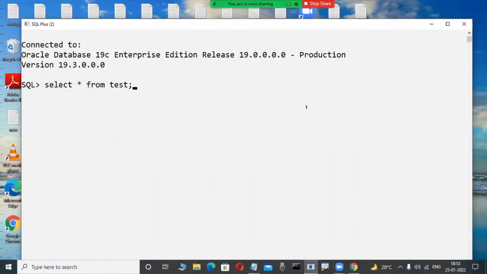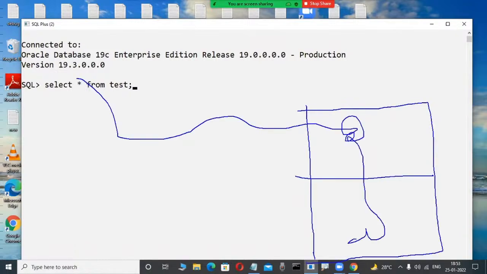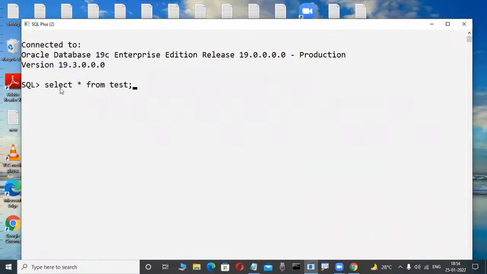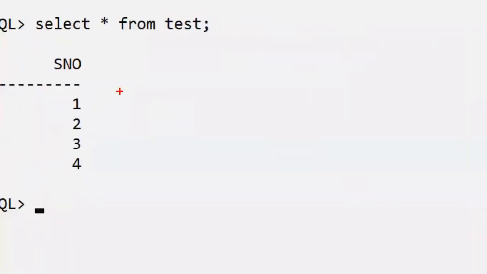Once I give that, automatically this client tool first checks whether the requested table is available in memory. If it is not available in memory, it is in the hard disk only, so from the hard disk the table is copied to memory, and then only it will be written into the client tool. Observe here, yes, it will be written. Now I want to change, practically, 1 into 5, for example.